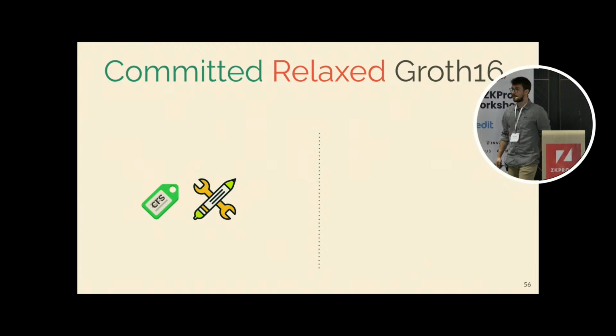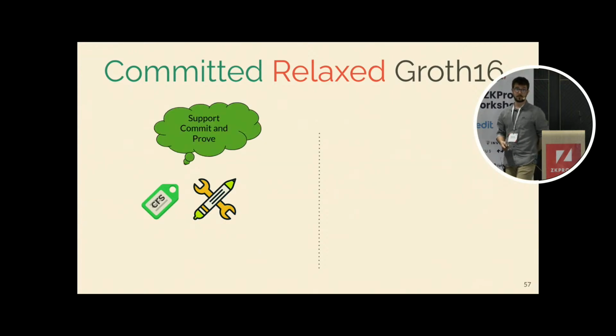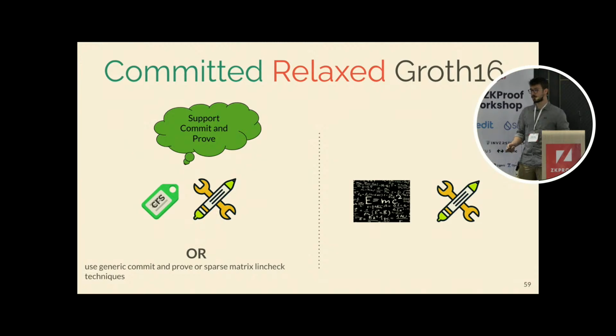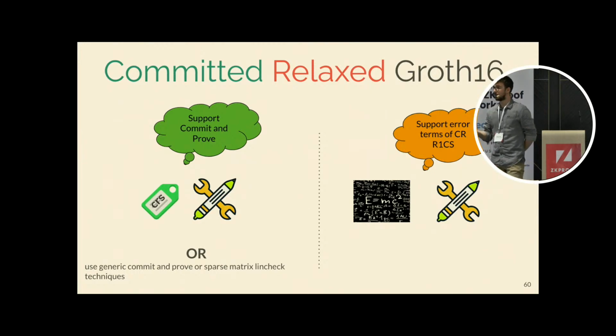The way to come up with this committed relaxed Groth16 is that first we have to modify the SRS in order to support commit-and-prove relations. Or if somebody doesn't want to use this modification in the SRS, and wants to use something that is already there, they can use generic commit-and-prove techniques or sparse matrix link-check techniques to provide the link between the commitments and what the prover is proving in the SNARK. Also, of course, we have to change the equations in Groth16 because now the equation that the prover is proving is different, but this is nothing much.